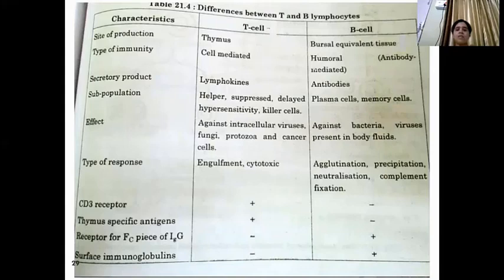And in case of B cells, there are only two types, plasma cells and memory cells. What is the effect? T cells work against virus, fungi, protozoa, and cancer cells, whereas B cells work against bacteria and viruses which are present only in body fluids. And what is the type of response? T cells usually lead to engulfment, that is phagocytosis, or cytotoxic effect, that is cell death, whereas B cells lead to agglutination, precipitation, neutralization, and complement fixation.